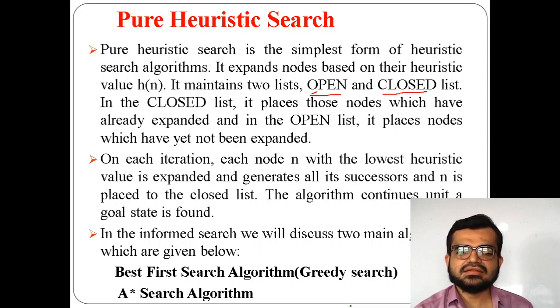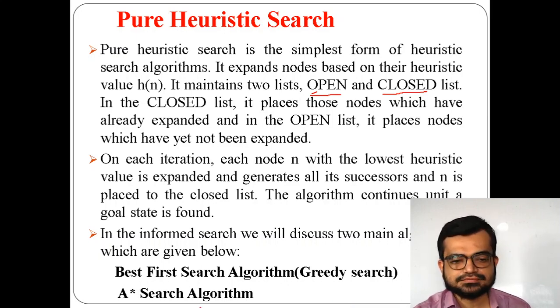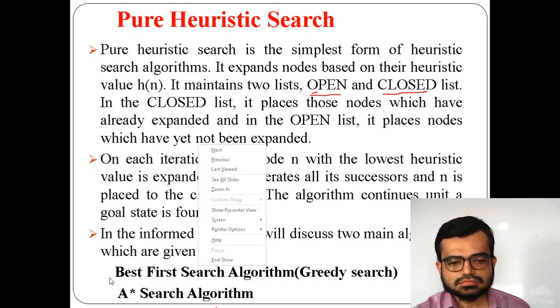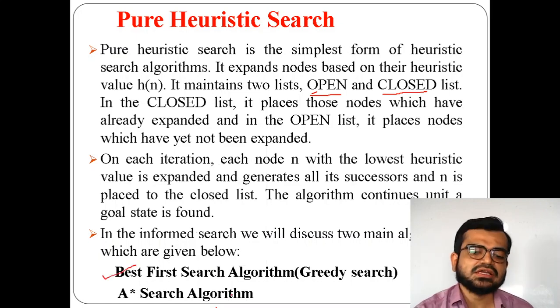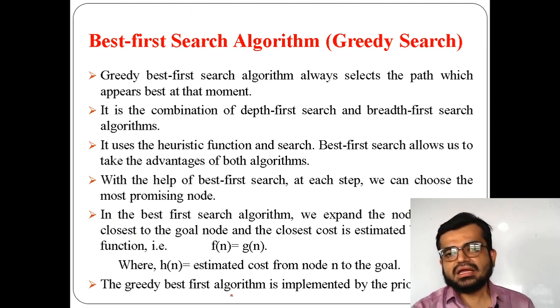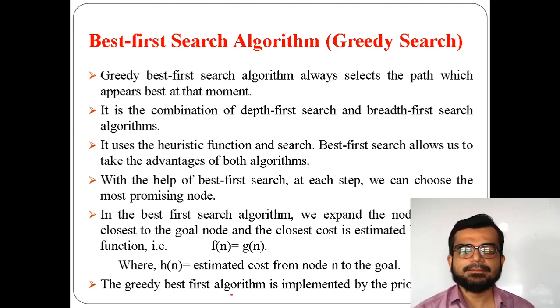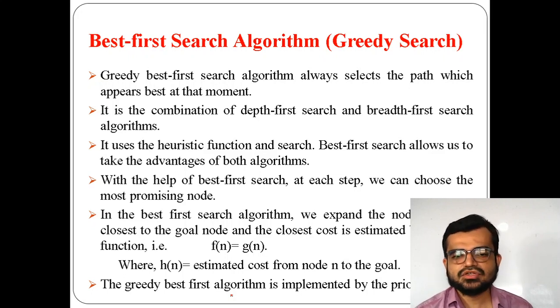So that's why I said there are two methods. Today, as I said, we are learning the best first search algorithm, which works through a greedy approach. Now how will it select? We are particularly on the greedy search method, so we'll be discussing much more on greedy search. Greedy search is actually a combination of DFS and BFS. You know depth first search and breadth first search, right? So it is a combination of both.